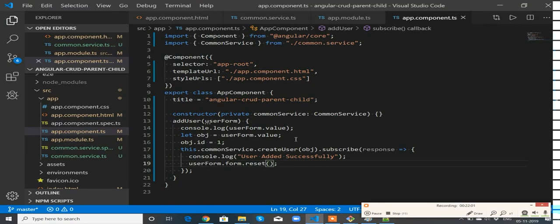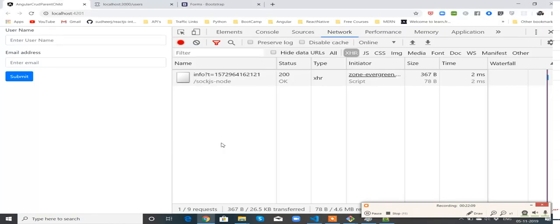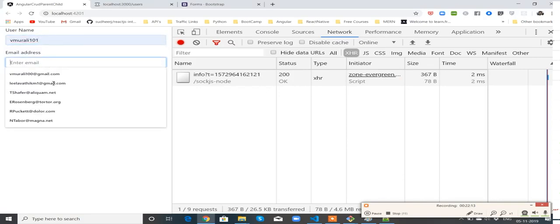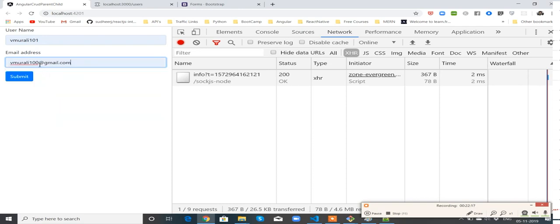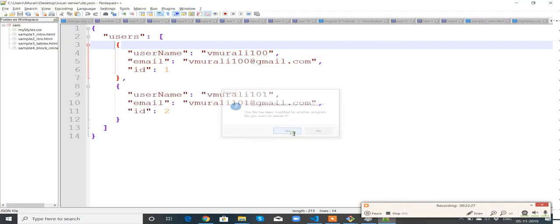Okay, only one time this ID has to be numeric. Next, every time it has to be null only, because it will auto increment. So now see, null. Let me use this null. Perfect. The form also got cleared. If I go to db.json, I have the data here.